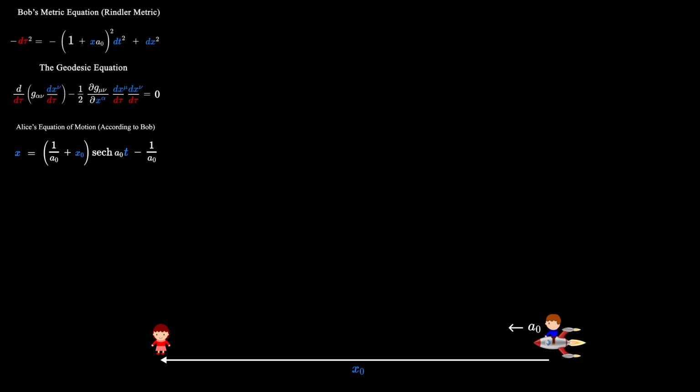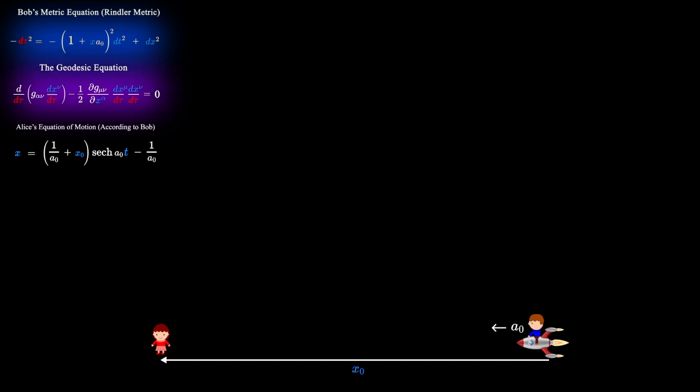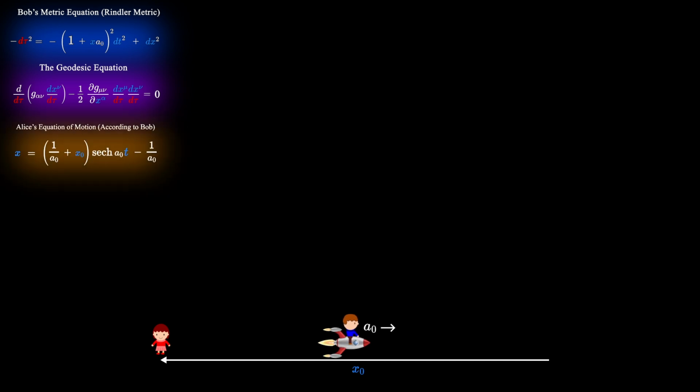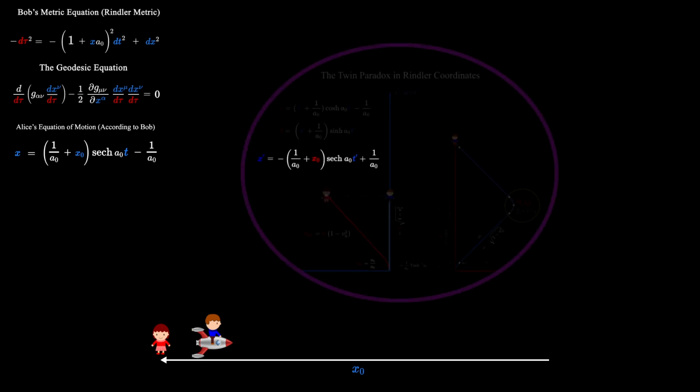We showed that given Bob's metric equation in Rindler coordinates, we can use the geodesic equation to derive Alice's motion in those coordinates. This is the machinery of general relativity. As you can see, it is not particularly useful in the case of Alice and Bob, because it was easier to just use the Rindler coordinates themselves to derive Alice's motion, as we did in a previous video called The Twin Paradox in Rindler Coordinates.